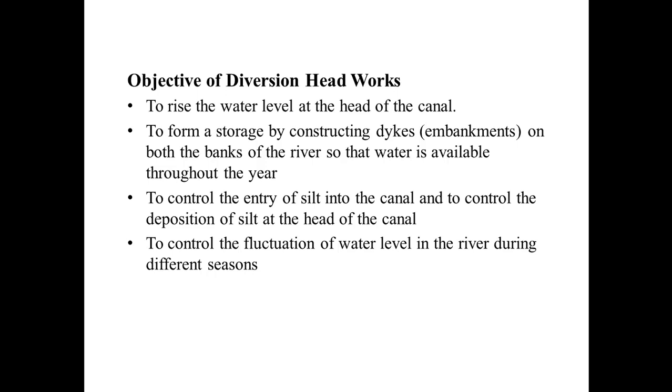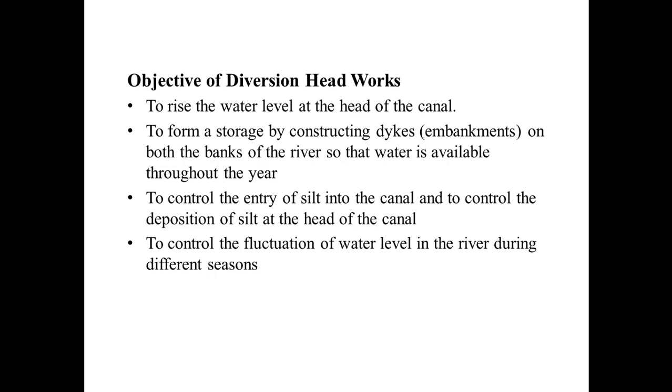Diversion headworks are constructed for the purpose of storing water by constructing embankments on both the banks of the river, so that we use water throughout the year. The third objective of the diversion headwork is to control the entry of silt into the canal and to control the deposition of silt at the head of the canal.